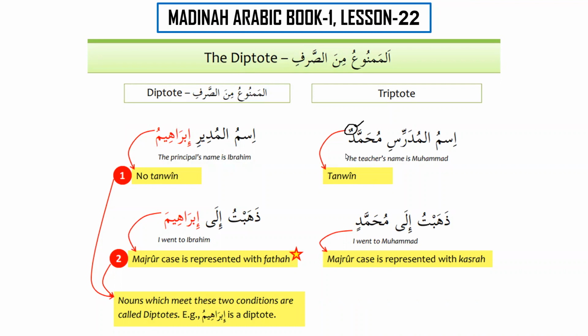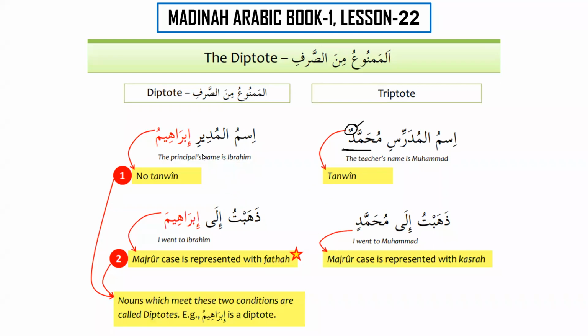Ismul Mudarrisi Muhammadun, the teacher's name is Muhammad. So here Muhammad is marfu'. When we say Dhahabtu ila Muhammadin, I went to Muhammad, Muhammad is majroor. Similarly, Ashhadu anna Muhammadan abduhu wa rasuluh, here Muhammad is mansub.